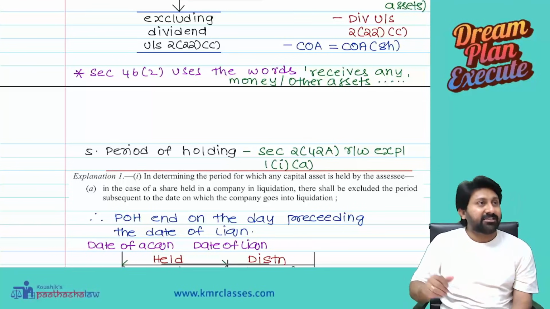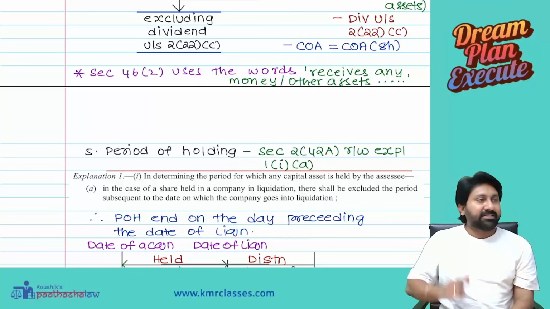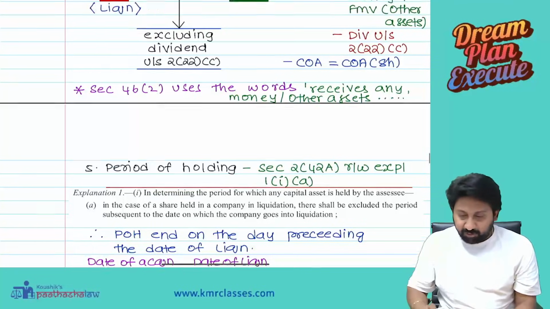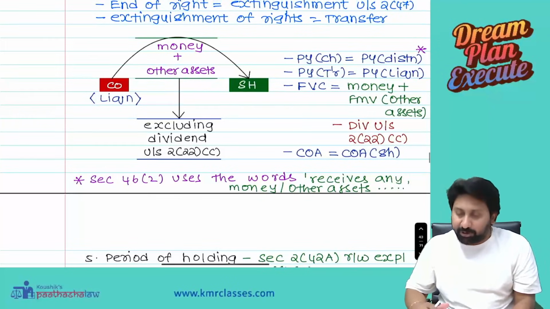So receipt is important. If you receive, then taxability also will come into the picture.